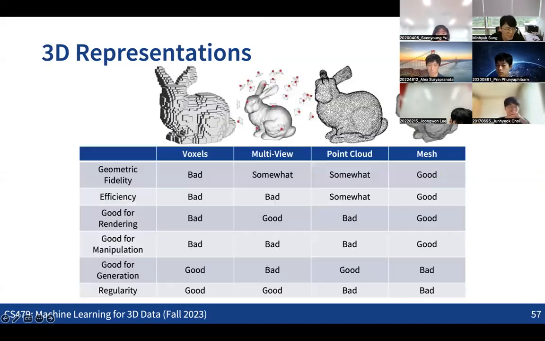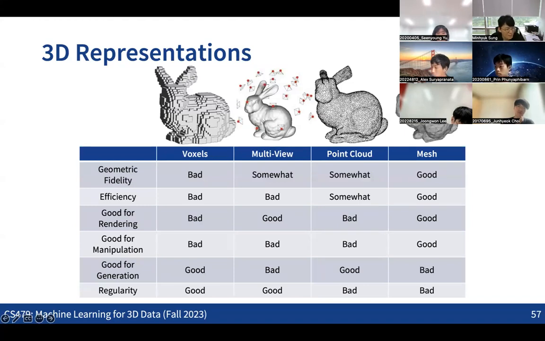Actually, there are more, but these might be the representative representations for 3D data: voxels, meshes, multi-view images, and point clouds. Let's see the pros and cons of each representation in this table.